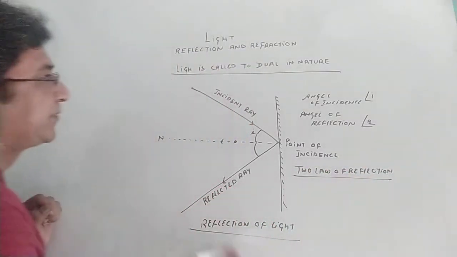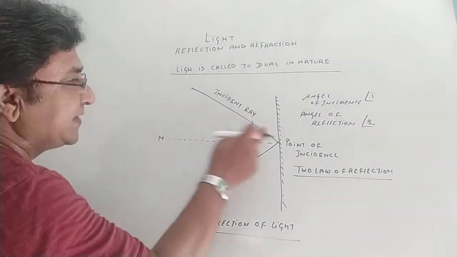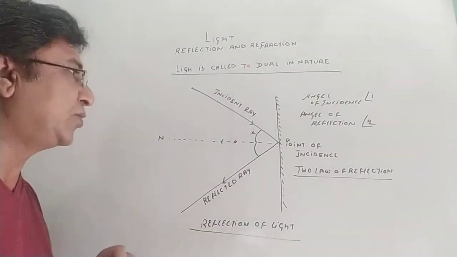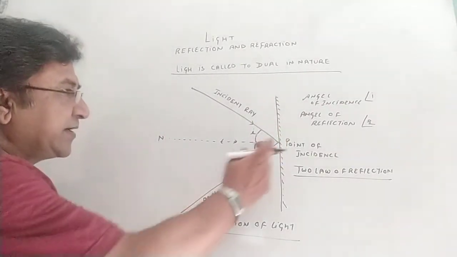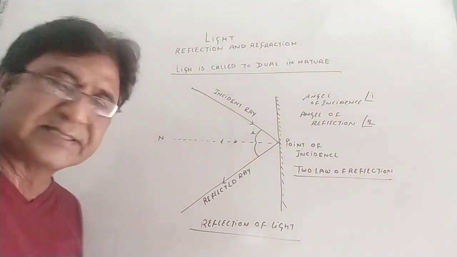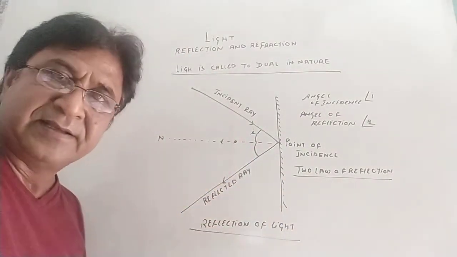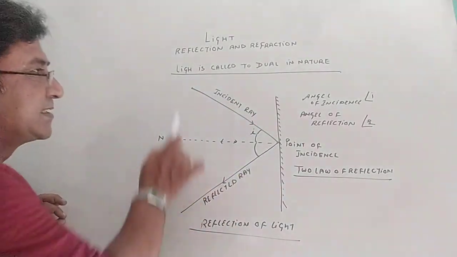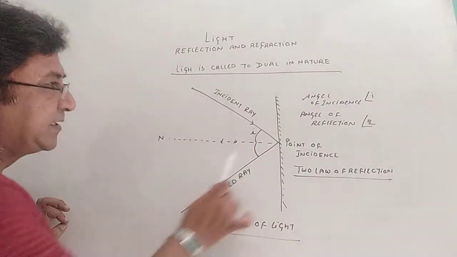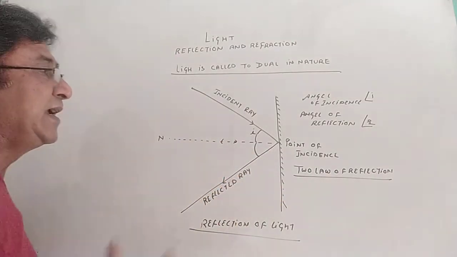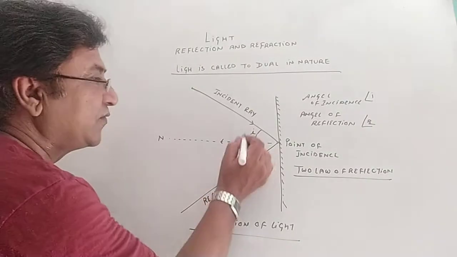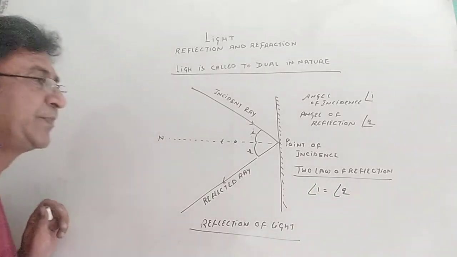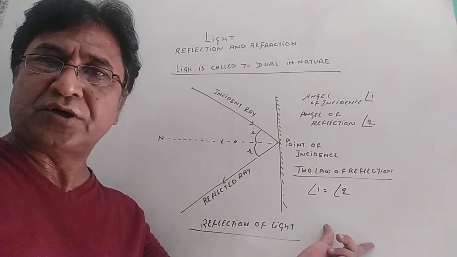The first law suggests the incident ray, reflected ray and the normal lie on the same plane. Write down properly. Same plane means same dimension. It is not a geometry-based plane; it is dimension that physics is discussing. And the second law is that the angle of incidence is always equal to the angle of reflection. These are the two laws of reflection.